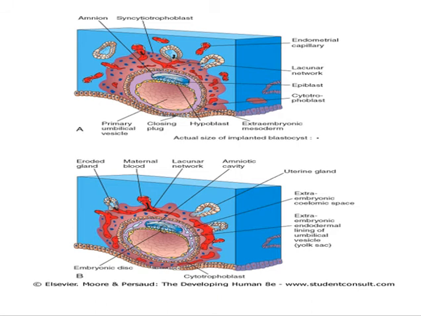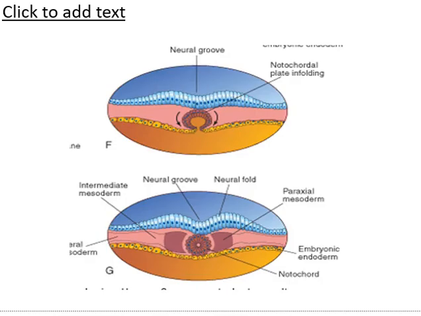it will form three germ layers. As you can see, at the end of this lecture, we will have three germ layers: ectoderm, mesoderm, and endoderm. And we will also complete the development of the notochord at the end of this lecture.